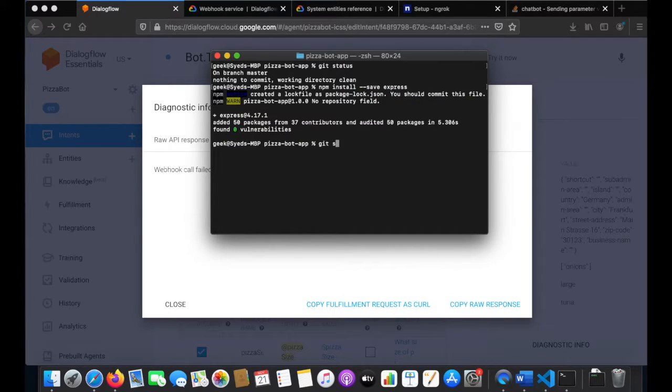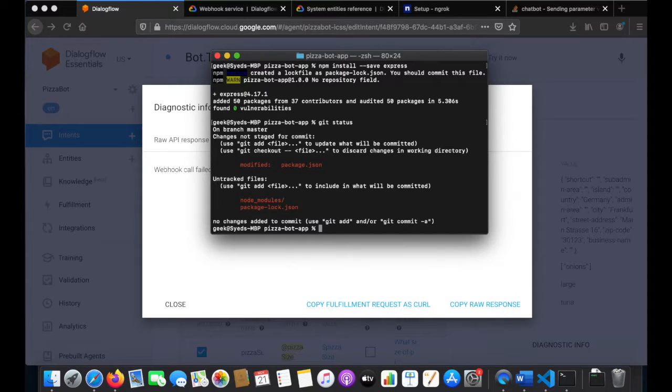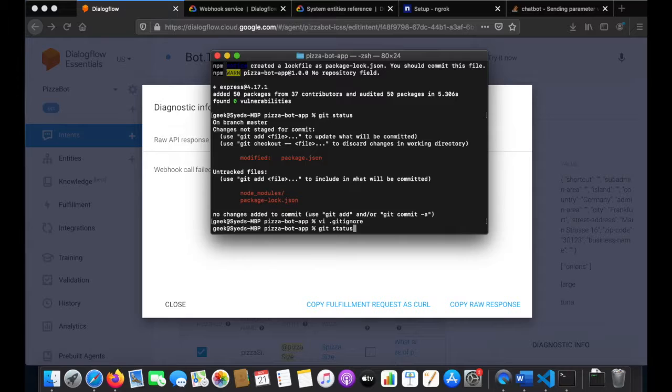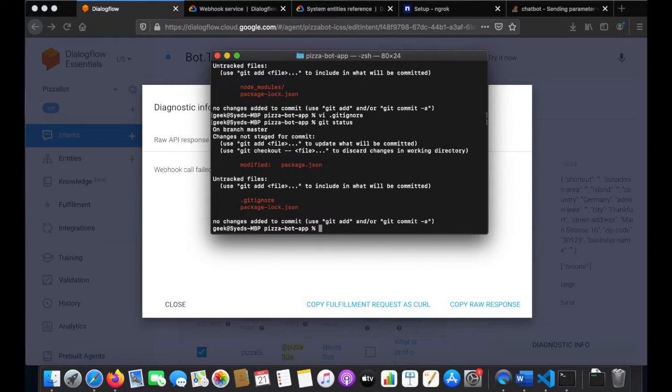So if I run git status again, it is showing me that the package.json file is modified. It is also showing me that we have another folder, node_modules, which we never ever want to commit. So first I would say vi .gitignore and add node_modules here. Again git status. So now you see that the node_modules folder, the complete folder, is ignored.